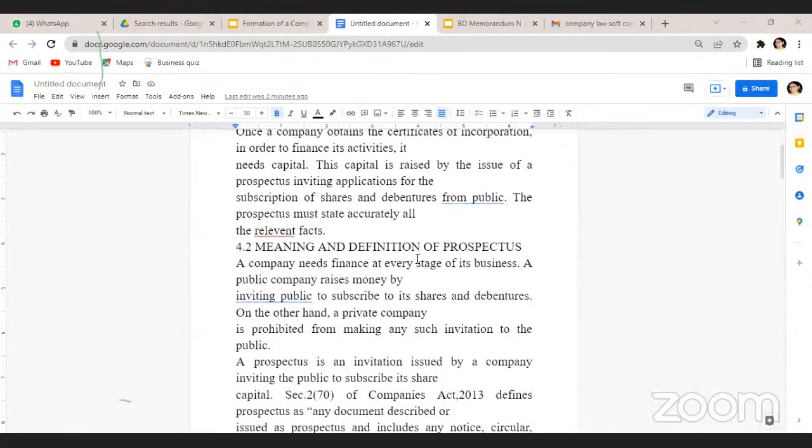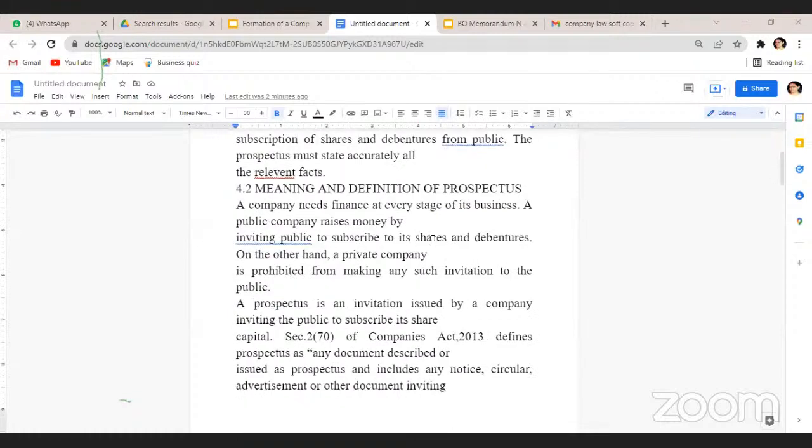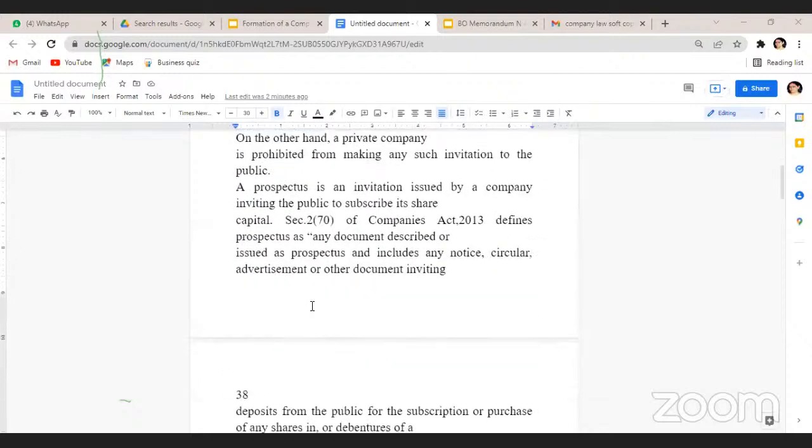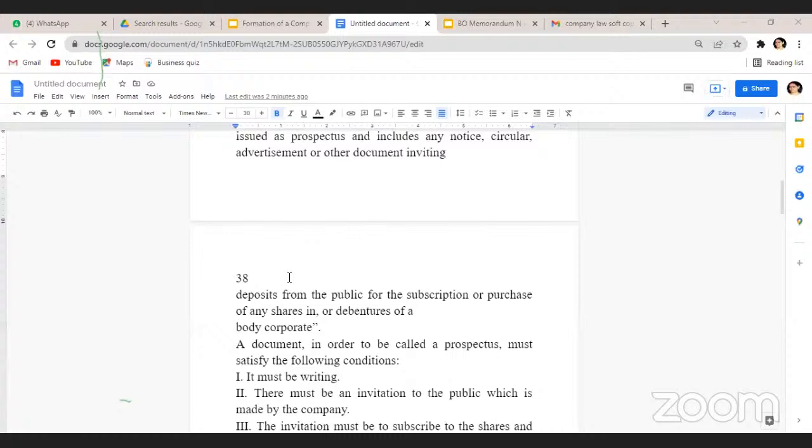For that, public limited companies issue the prospectus. A private company will not issue any prospectus because they are raising their capital among themselves.